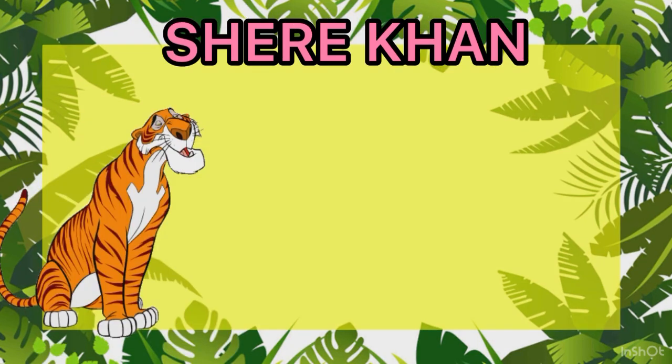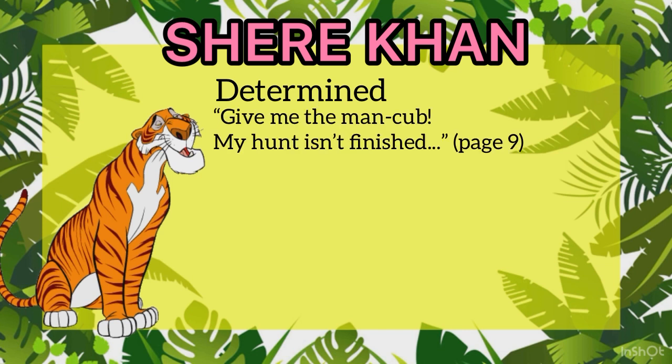The next main character is Shere Khan the tiger. Shere Khan is very determined. We can see that he is very determined on page 9 where he said, "Give me the man cub. My hunt isn't finished." He was trying to catch and kill Mowgli until he reached the hunting ground of the wolves.